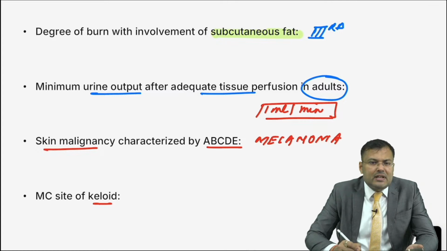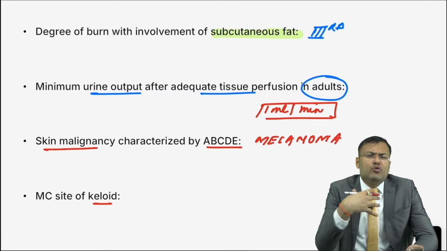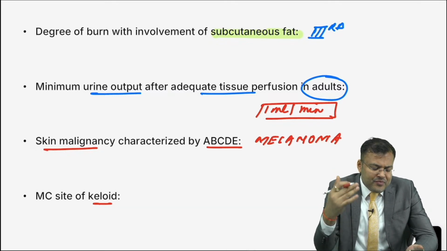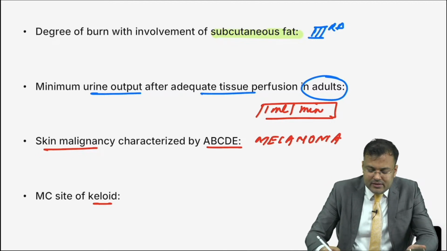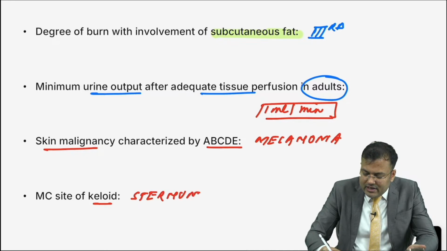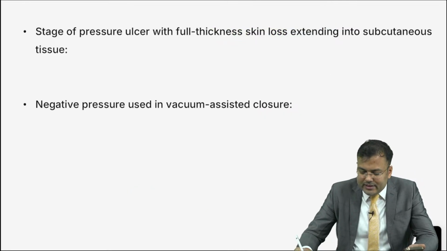Next, what is the most common site of keloid? You know, guys, that it is more common in darkly pigmented races. What is the most common site? Most common site, Muhammad Anas. This time you are absolutely correct, Muhammad Anas, sternum. You are the first person to reply correctly this time. It is sternum. Pooja, you are correct. Pia, you are correct. Krishna Kumar, yes, you are correct. It is sternum. Okay. Next.